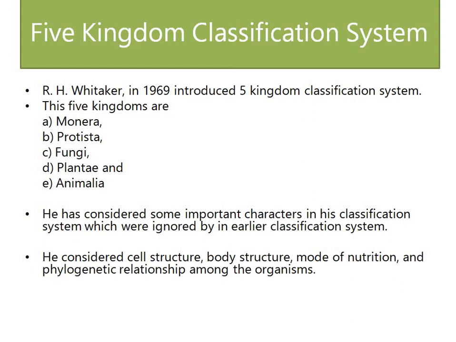So, as compared to earlier classification systems, R.S. Whitaker's classification system is much more advanced. One of the most important characteristics he included in his classification system is the phylogenetic relationship. Phylogenetic relationship means the relationship of organisms on the basis of their ancestral origin.